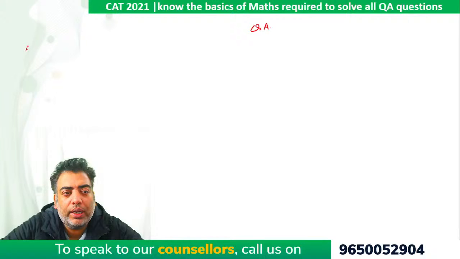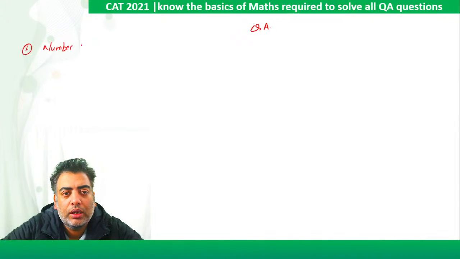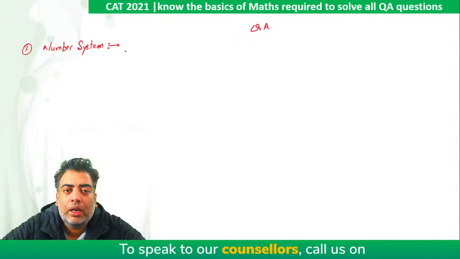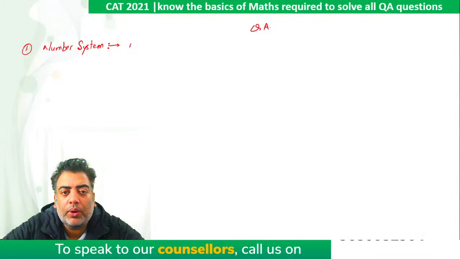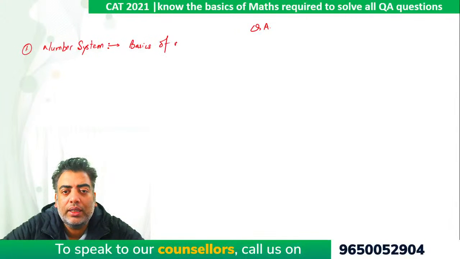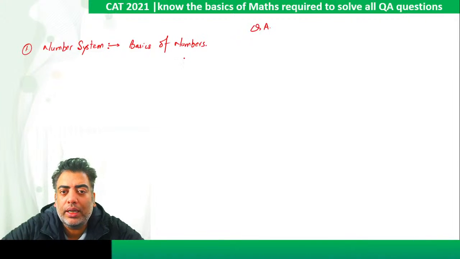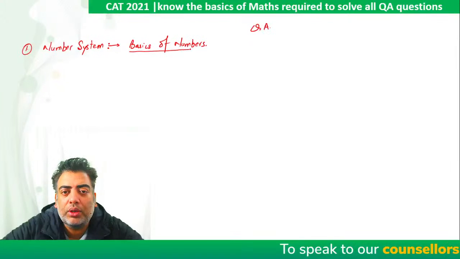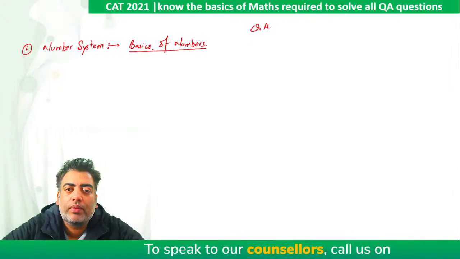So chapter number one, we will say it is number system. Now what all is required in number system is very important. So first of all, I will talk about basics of numbers. Majority of the students think that they are very well aware of each and everything, but in actuality they make mistakes on those questions which are based on basics of numbers.